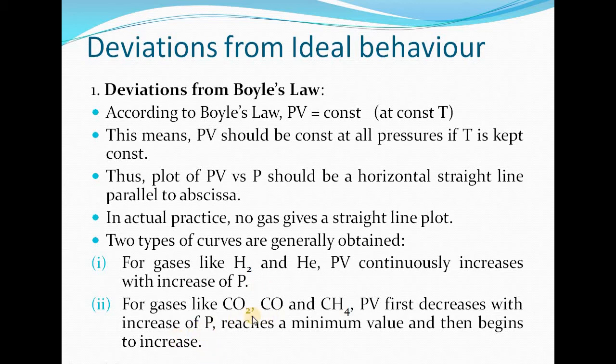Whereas for gases like carbon dioxide, carbon monoxide, CH4, PV will first decrease with increase of pressure, it will pass through a minimum and then it will begin to increase. This we will see in the next slide, what type of curve we are getting here.